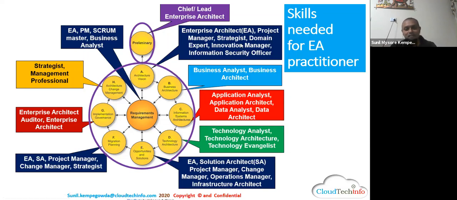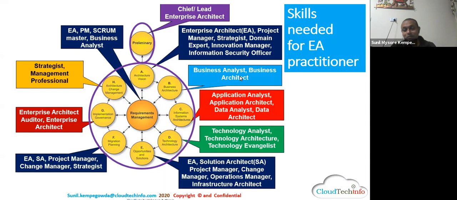Just coming back, have an open mind. In the A phase, you must be a strategist to think. Please remember, an enterprise architect is like a keystone in an arch. One side of the arch is business, the other side is technology. As a keystone, you connect both things together. It's a balance. Then you must have a project manager kind of mindset, a strategist. You must be a domain expert, and have some innovation in your mind.